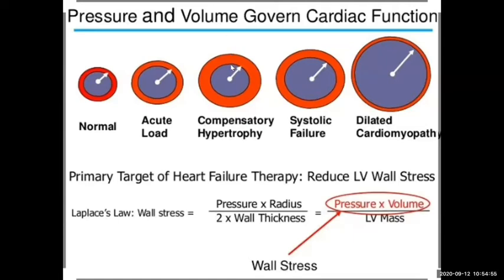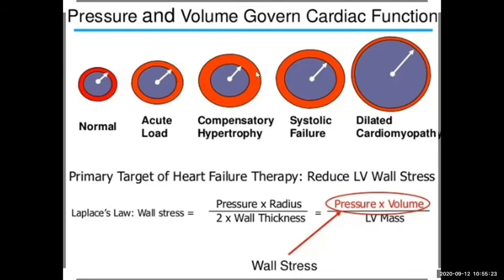So basically, stroke or a heart failure occurs due to either increased pressure overload or increased volume overload. We discussed earlier, right? There are two different types of cardiomyopathy, which include cardiac hypertrophy, also known as eccentric hypertrophy.